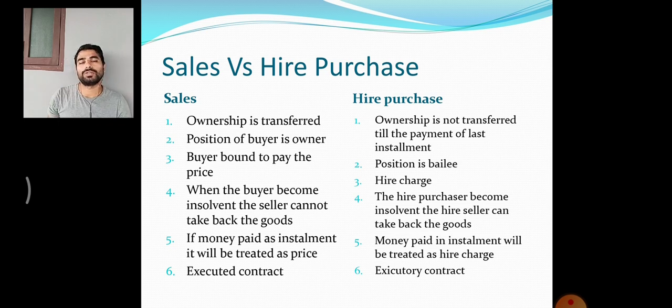Let me explain to you. If you take a loan from a bank for a car loan, you pay the money in installments. All the money you pay is hire charges. Then once you pay the last installment, you will become the owner. So till then, that particular contract is not executed or completed. That is why it is an executory contract.